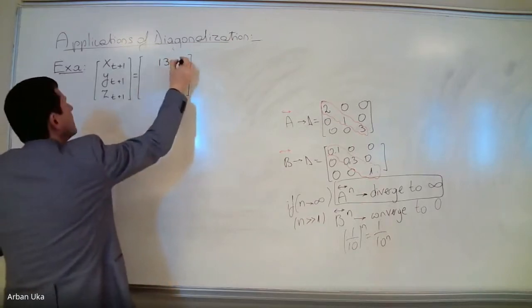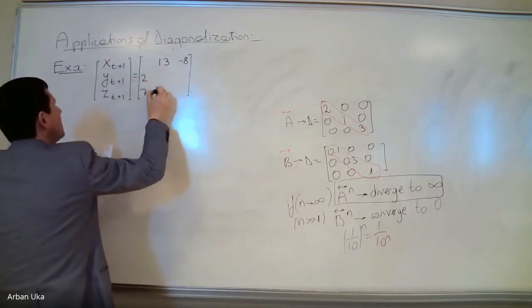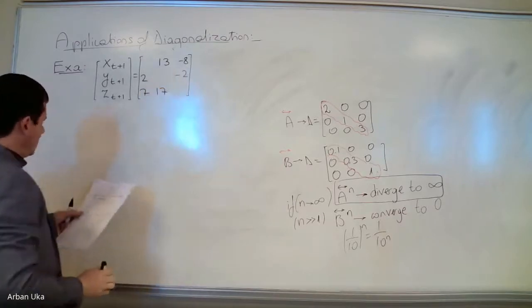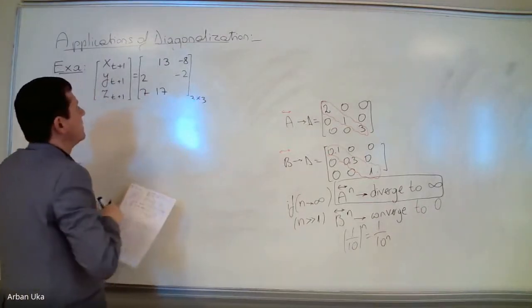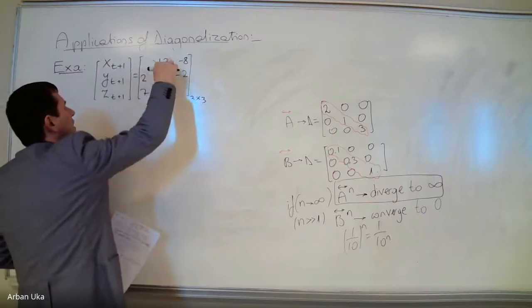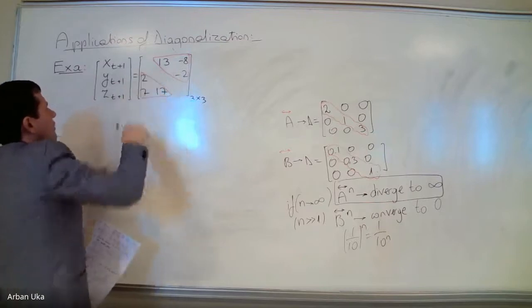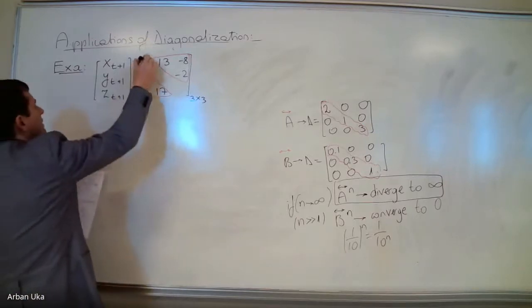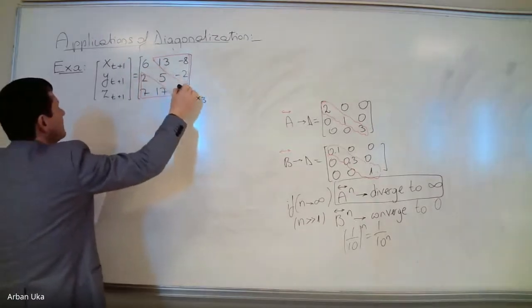This is 13, minus 8, 2, 7, 17, and minus 2. So we look at the off-diagonal terms. So this is our 3 by 3 matrix, and it does not look good at all, because these are non-zero. So apparently, this is the problem we are offered to solve. And approaching the problem critically, this is the first thing that we should notice. But then let's look at the diagonal terms. Apparently they are non-zero, and here we get a minus 9.